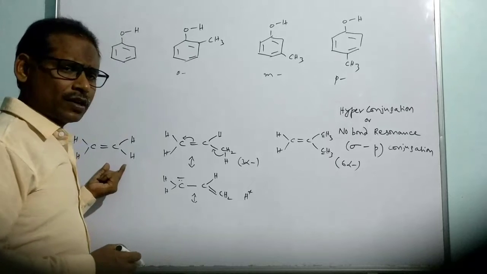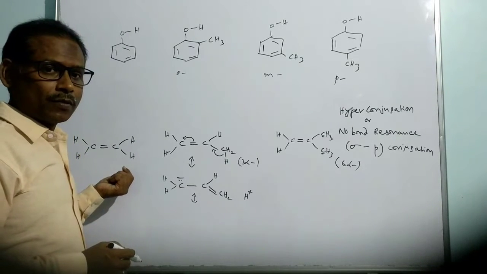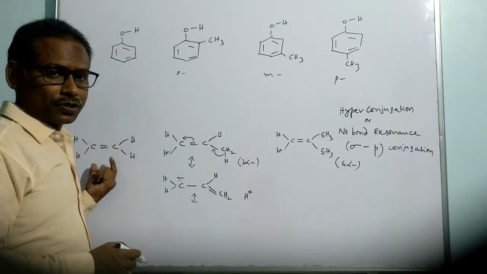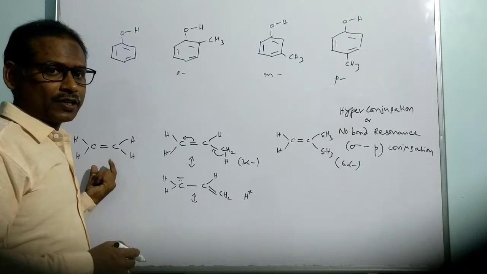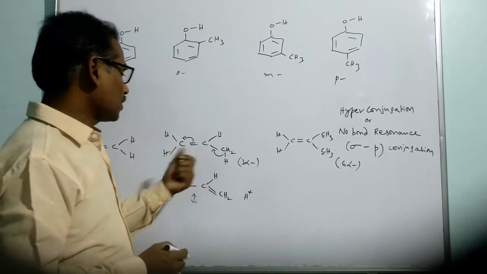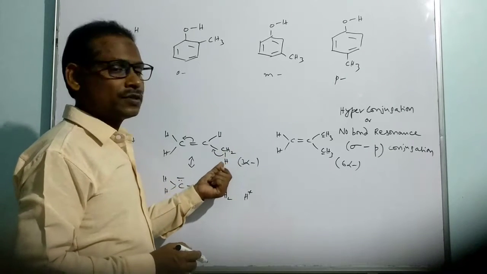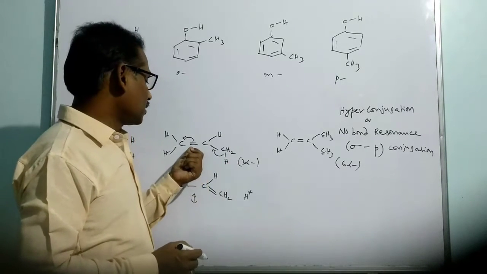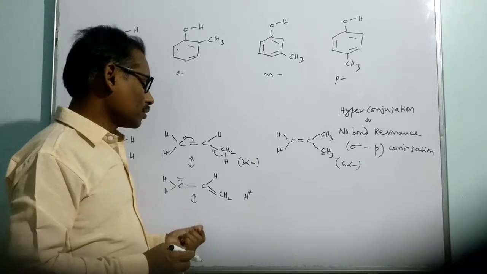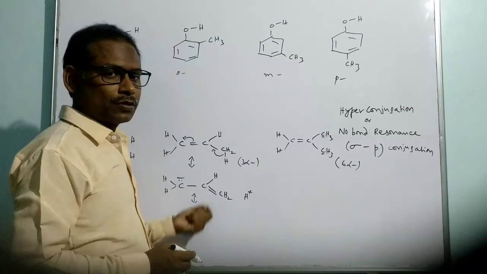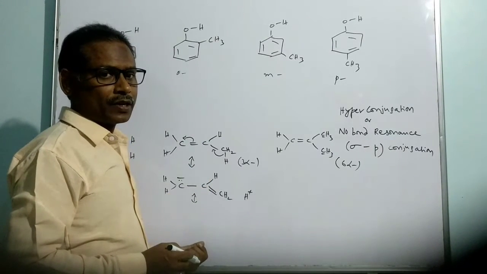It is the simplest alkene. It doesn't have any alpha carbon, so there is no question of hyperconjugation, no question of no bond resonating structures. It is the next one where we have 1 alpha carbon, there are 3 alpha hydrogens, that makes, other than this one, we have 3 more no bond resonating structures. So the phenomenon of hyperconjugation appears here.